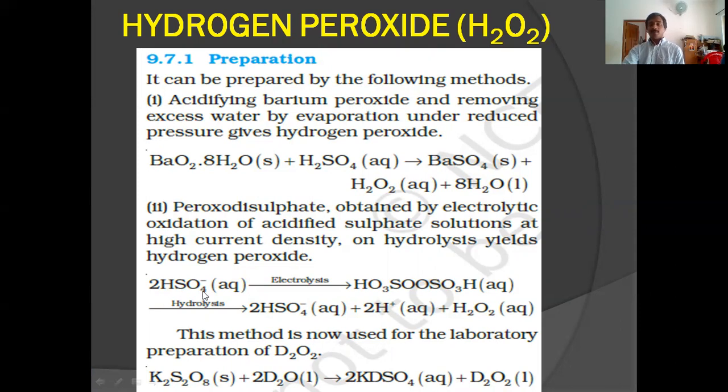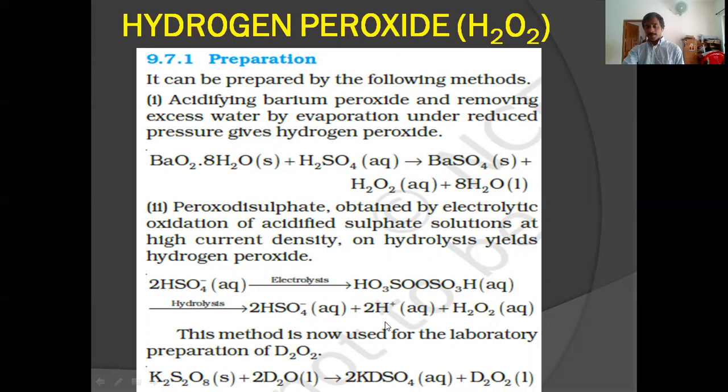Here you can see HSO4- on electrolysis gives H2S2O8, HSO3-O-O-SO3H. That on hydrolysis gives HSO4- and H2O2, HSO4- plus 2H+ plus H2O2.